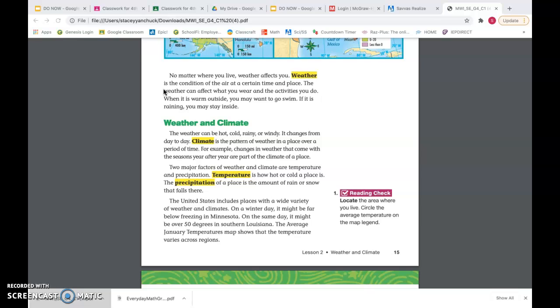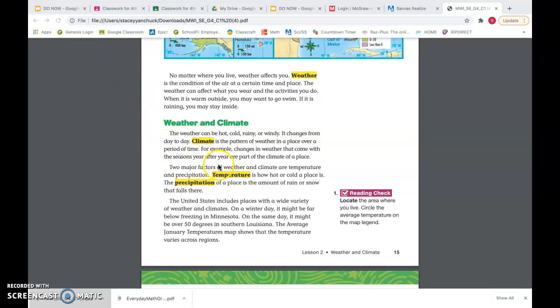Weather and climate. The weather can be hot, cold, rainy, or windy. It changes from day to day. Climate is the pattern of weather in a place over a period of time. For example, changes in weather that come in with the seasons year after year are a part of the climate of a place. Two major factors of weather and climate are temperature and precipitation. Temperature is how hot or cold a place is. The precipitation of a place is the amount of rain or snow that falls there.